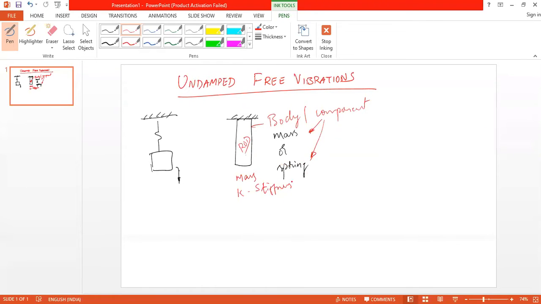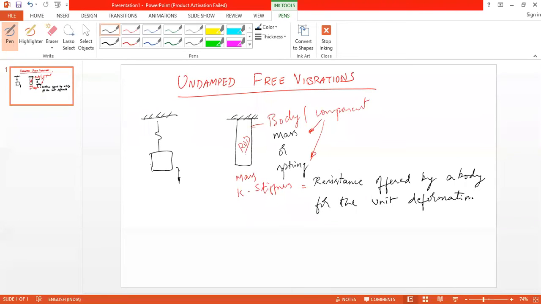What is stiffness? What is the definition of stiffness? Stiffness is the resistance offered by a body for unit deflection or deformation. That is, what is the amount of force required to deform a body by unit length?